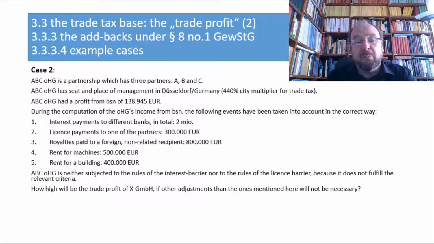No, oh my god, sorry, that was a mistake of copy and paste. How high will be the trade profit of ABC OHG naturally, and how high will be the trade tax finally? So that is what we have to deal with.